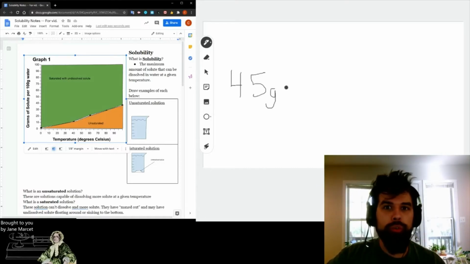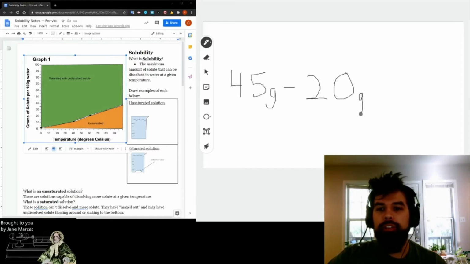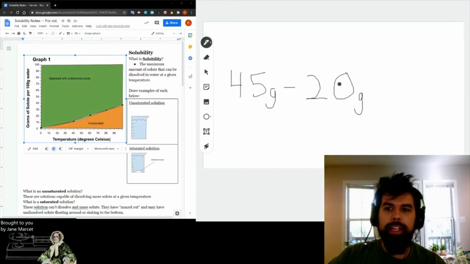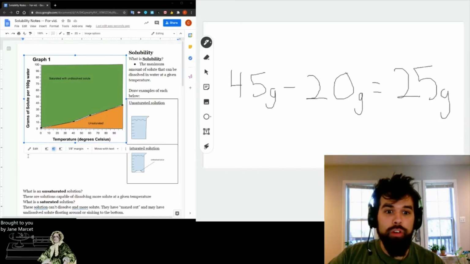So what we can do is subtract that from the 45, because we know that 20 grams is going to get dissolved, meaning that everything else is going to get left over. So 45 minus 20, that would be 25 grams. Should be about 25 grams that we have left over.